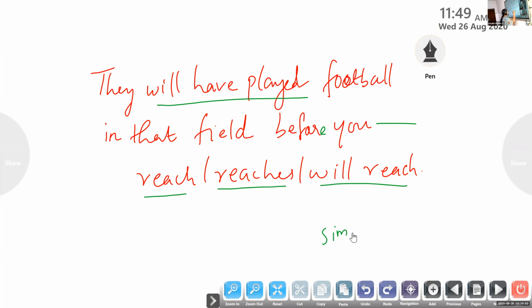That is the point, you are correct. But look at the subject here. What is the subject? You. So along with "you," by subject-verb agreement, are you able to use reach or reaches? Reach. So what is your answer? Reach. Read it, Hessa. They will have played football in that field before you reach.